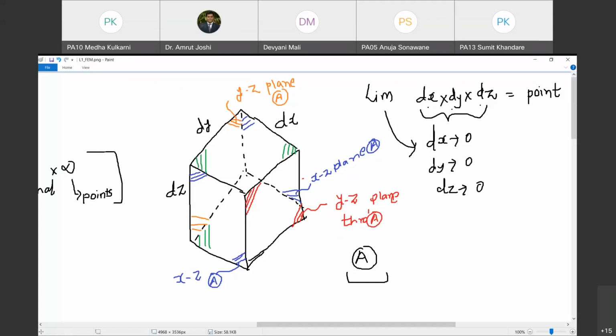Are you with me till this point? Please type your response in the chat box. Then I can proceed. Yes, you can. Okay. So Anuja says yes. Others also please be attentive. If you miss this conceptual part of the course, then the rest of the course is going to be a black box.